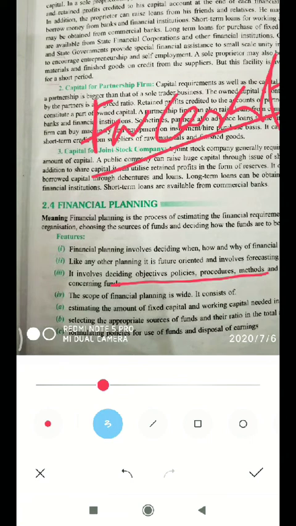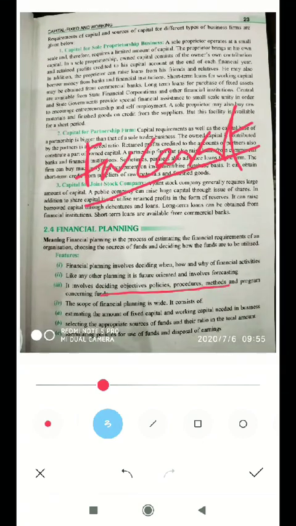Formulating policies for use of funds and disposal of earnings, where we will use them and how we will formulate the plan. So these are the features of financial planning.